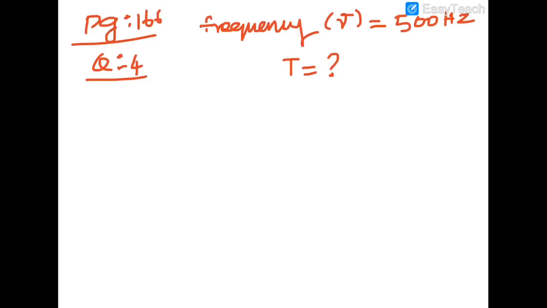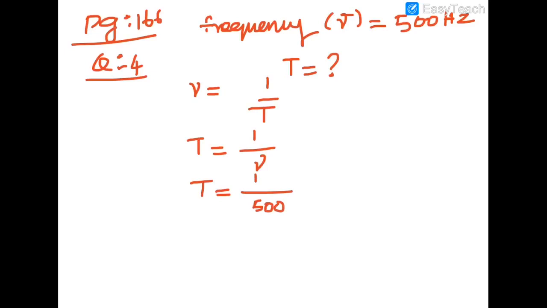So what is the relation between time interval and frequency? Frequency is equal to 1 divided by time period. So time period is equal to 1 divided by frequency. Frequency means 500 hertz, so 1 divided by 500, and we will get 0.002 second. This is your answer.